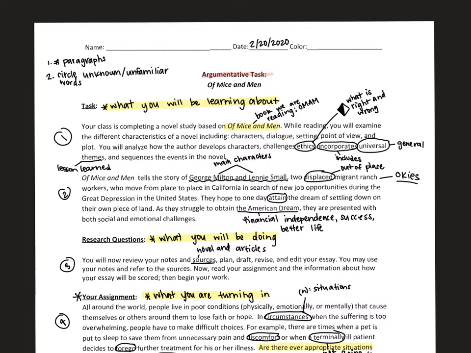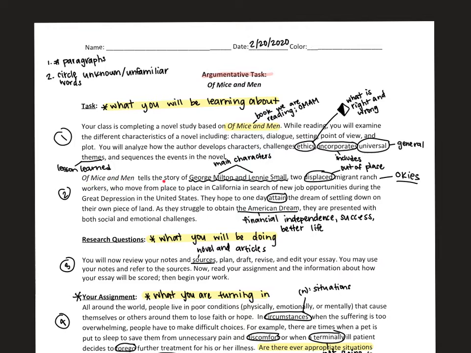Your class is completing a novel study based on Of Mice and Men. While reading, you will examine the different characteristics of a novel, including characters, dialogue, setting, point of view, and plot. You will analyze how the author develops characters, challenges ethics, incorporates universal themes, and sequences the events in the novel. So we already did that all together. We don't really need to be worrying about that currently.